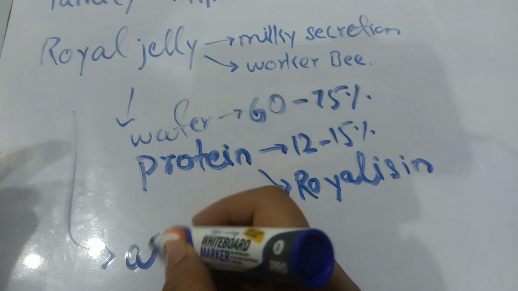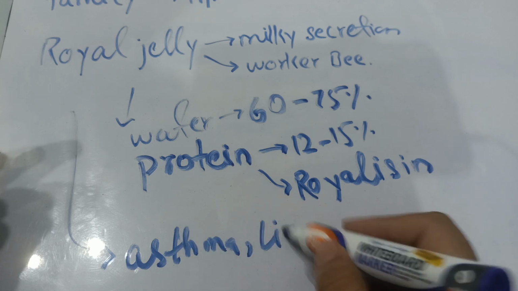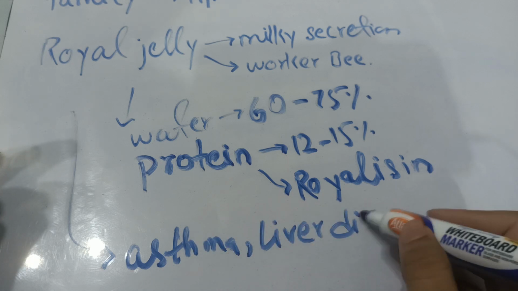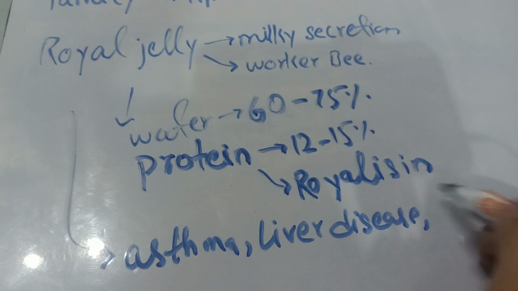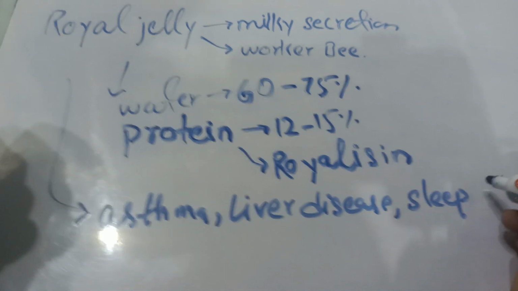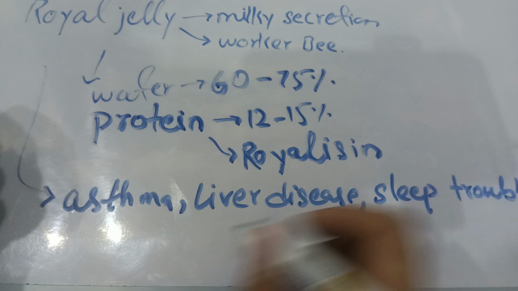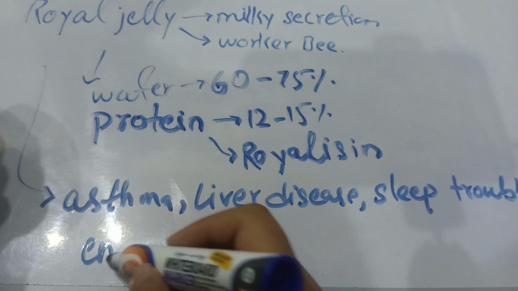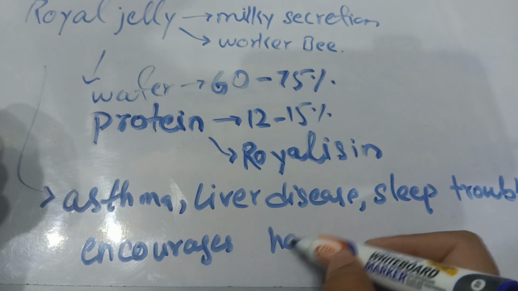So it is used to treat asthma, liver diseases, and it is used to relieve us from sleep trouble. And it also encourages hair growth.